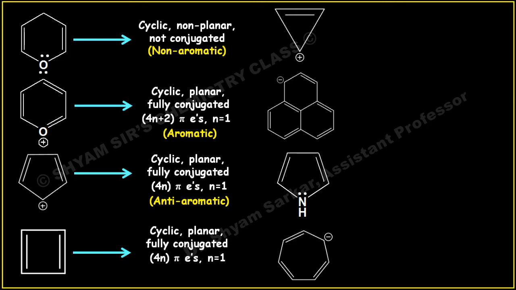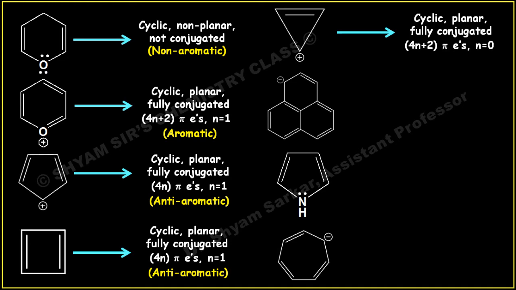If you see the next one, here this is cyclic, planar, and fully conjugated, and it obeys the 4n plus 2 pi electron rule where n equal to 0. So this is aromatic. And if you see the next molecule, here also we have a cyclic, planar, and fully conjugated structure, and this also obeys the 4n plus 2 pi electron rule where n equal to 3.